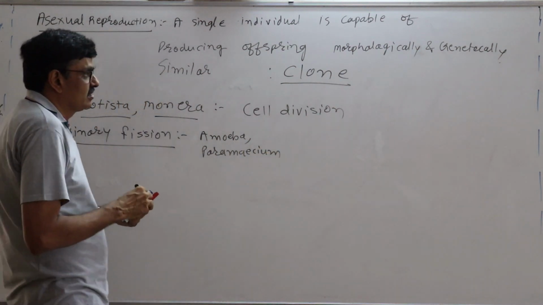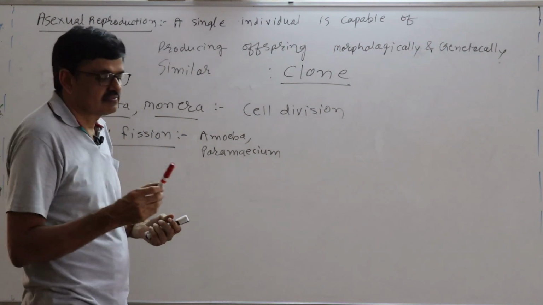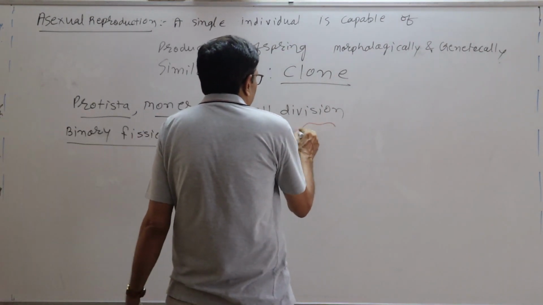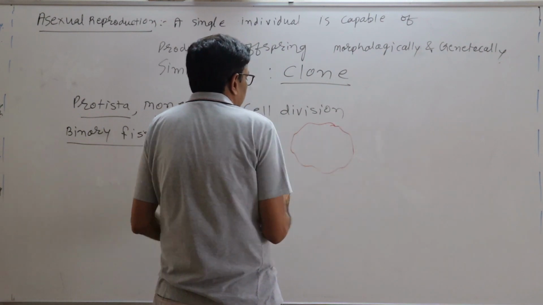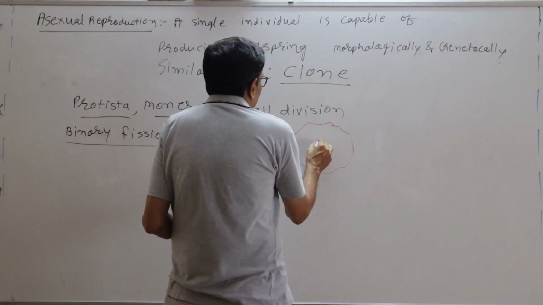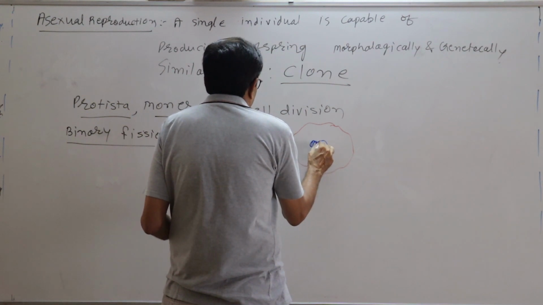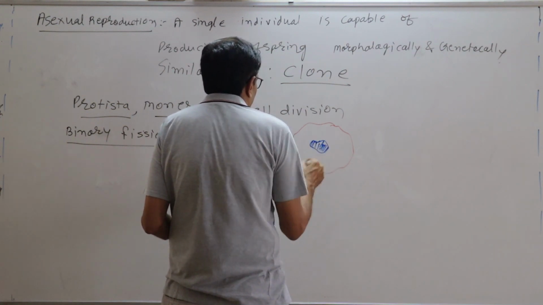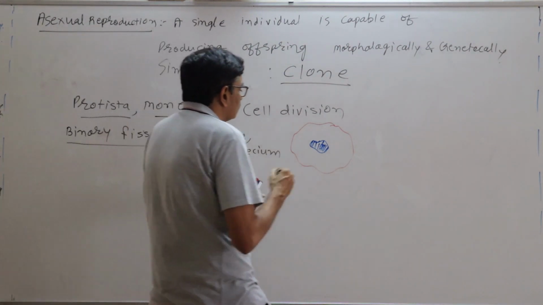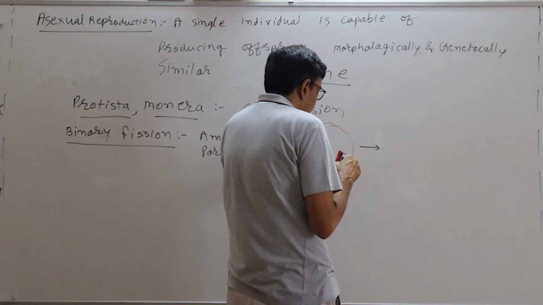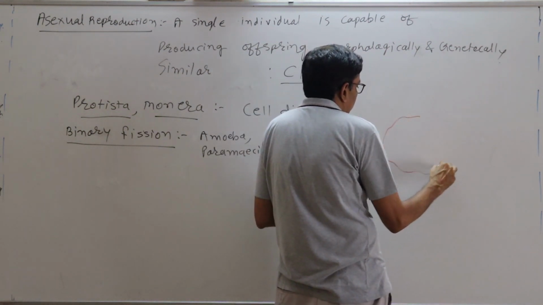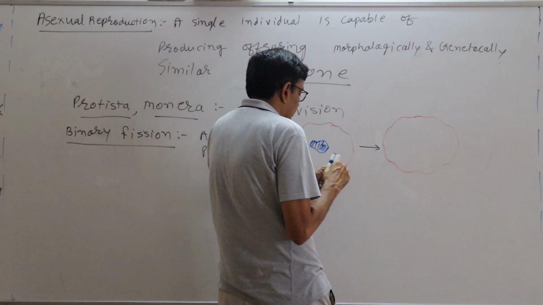Amoeba and paramecium, it is generally found. I will give you a diagrammatic explanation. Suppose there is an amoeba, and this is the nucleus of it. What happens? First of all, nucleus division takes place.